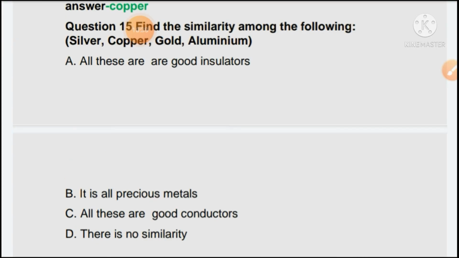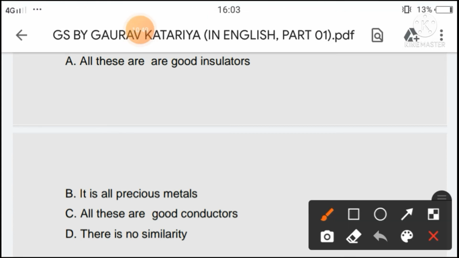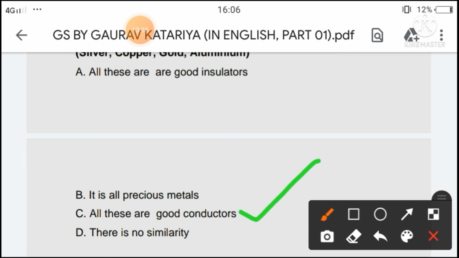Next question is, find the similarity among the following: silver, copper, gold, aluminium. First option is, all these are good insulators. Second option is, they are all precious metals. Third option is, all these are good conductors. Or option D, there is no similarity. So the right answer of this question will be option C, all these are good conductors, because these all are metals.